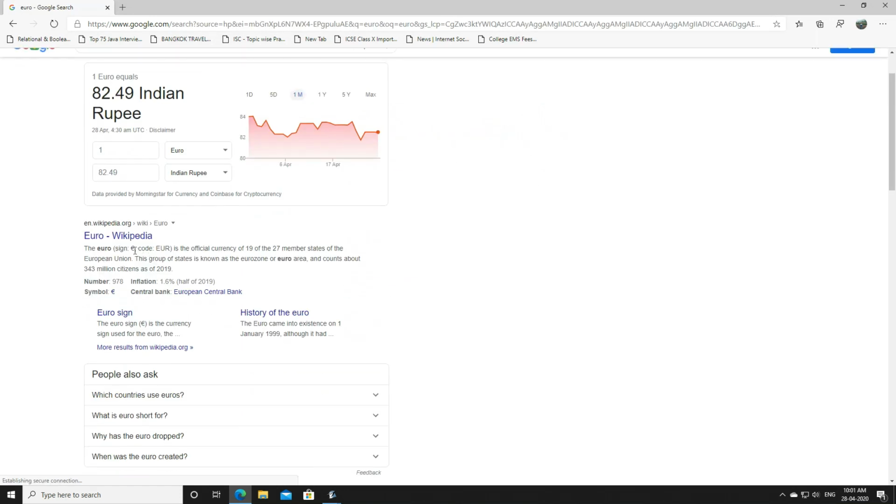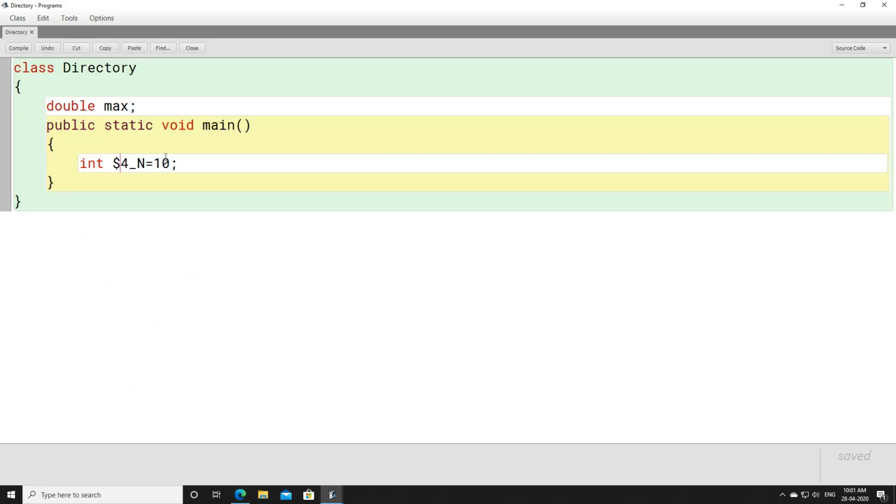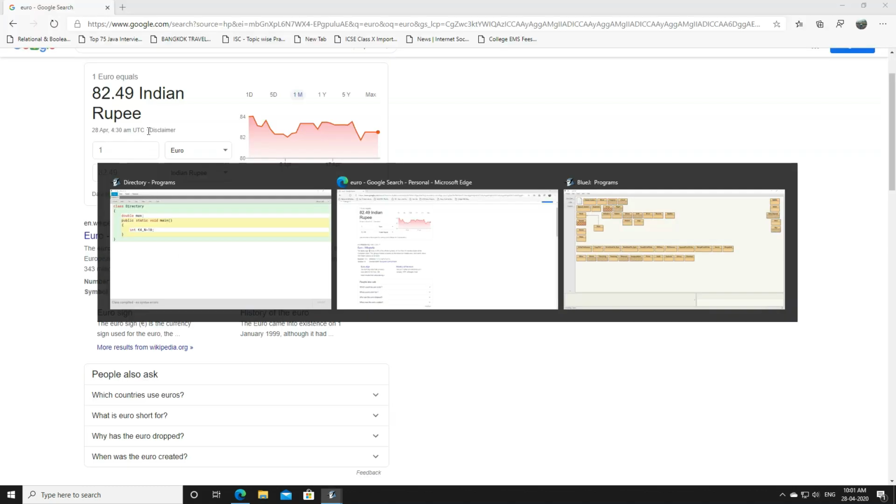Here you can see I get a euro sign. I will copy this one, and instead of dollar sign we'll paste this euro sign, and we'll see whether it is compiling or not. Yes, it is compiling. So any currency character will work here.